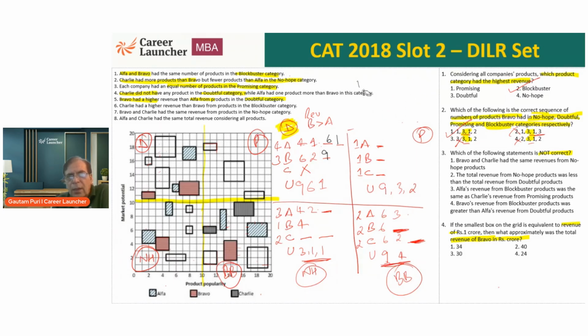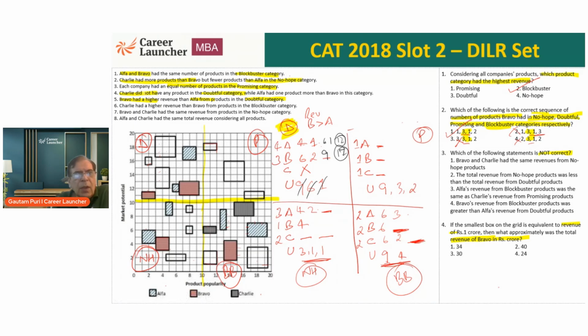So what is the total revenue of Alpha? 4, 5, 6, 6, and 12. Let me just try to compress this a little. 12. Similarly, 9, 6, 15, 16, 17. And we have used all 3. So the total revenue of the doubtful category is 29. We can do this later as well, it makes no difference. So statement number 5 has helped us get to some number.